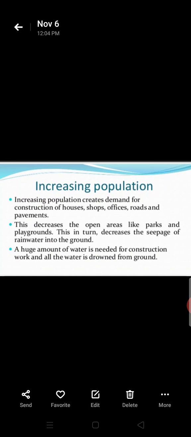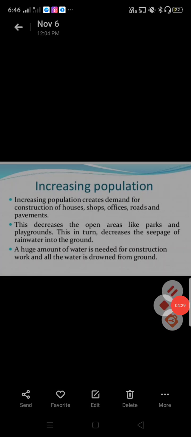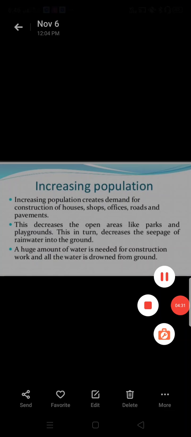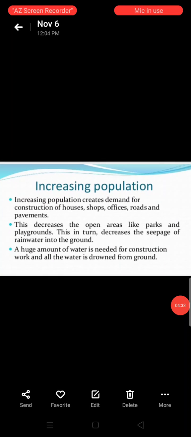Increasing population creates demand for construction of houses, shops, offices, roads and pavements. This decreases the open areas like parks and playgrounds. This in turn decreases the seepage of rainwater into the ground. A huge amount of water is needed for construction work, and all the water is drawn from the ground. How is increasing population responsible for depletion of the water table? As increasing population demands construction of houses, construction takes place with the use of water.